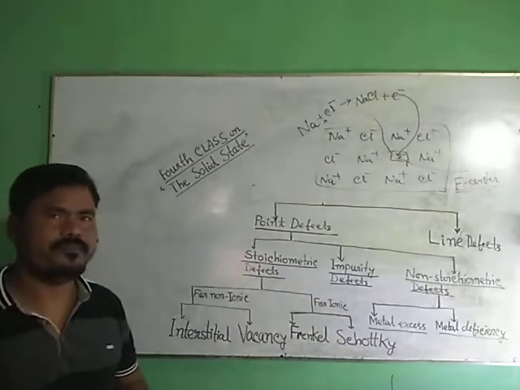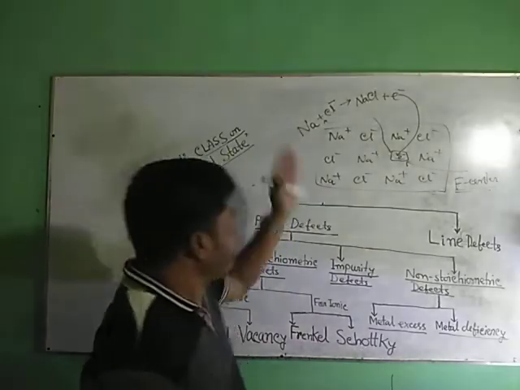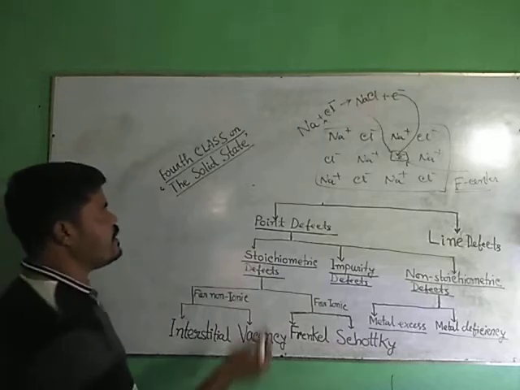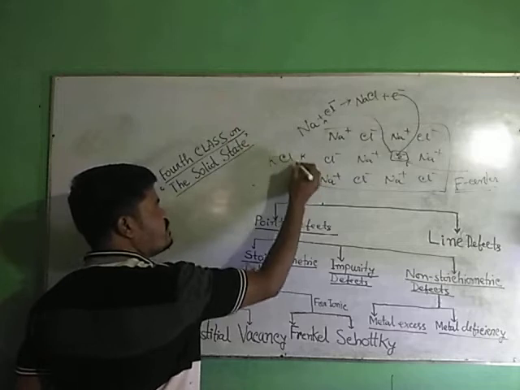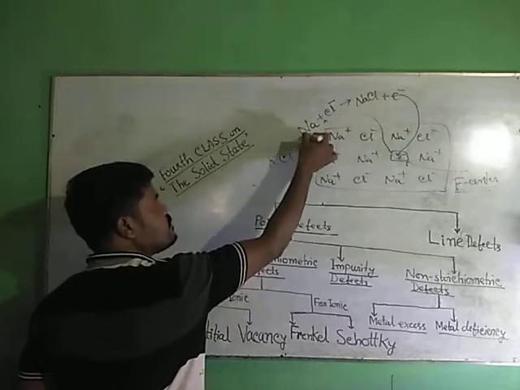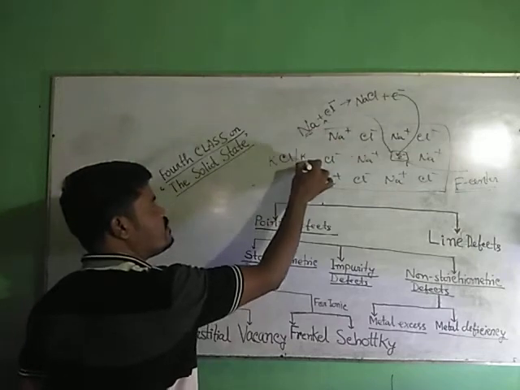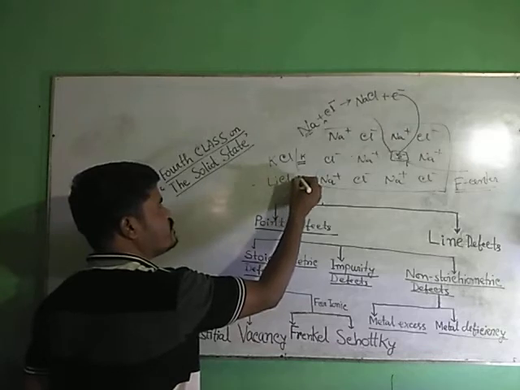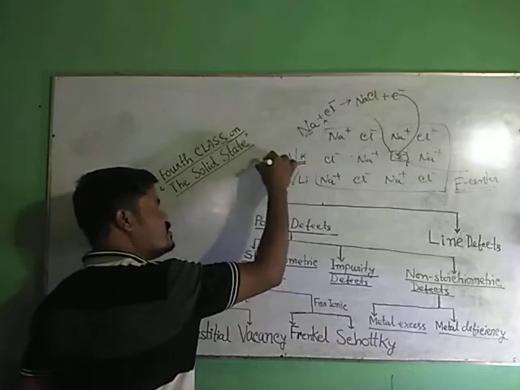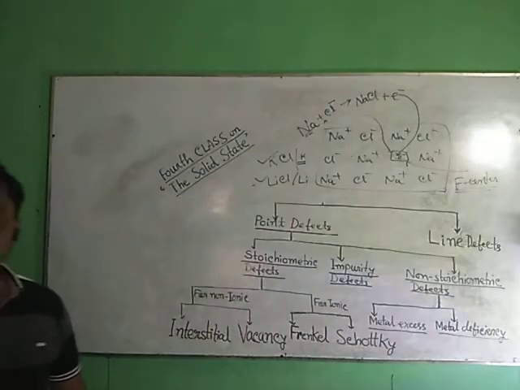Like NaCl in presence of sodium vapor, KCl in presence of excess K, LiCl in presence of excess Li, all of those show metal excess defect.